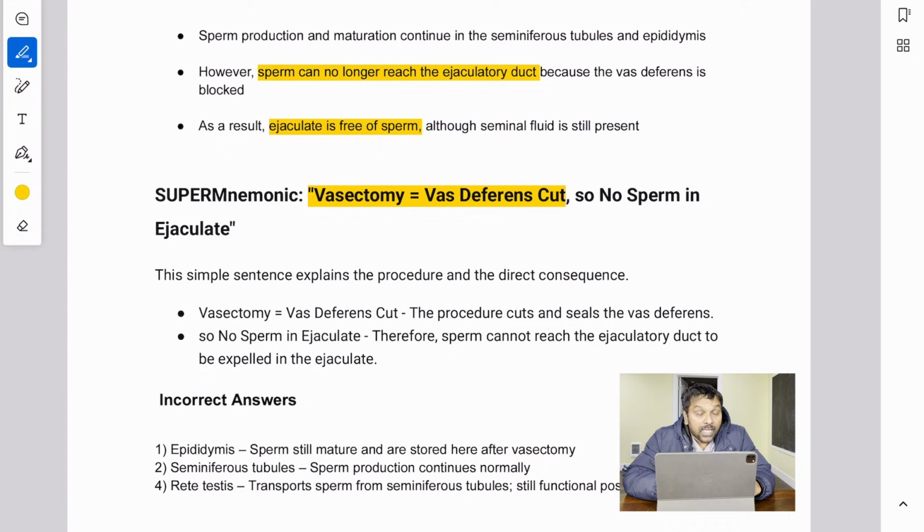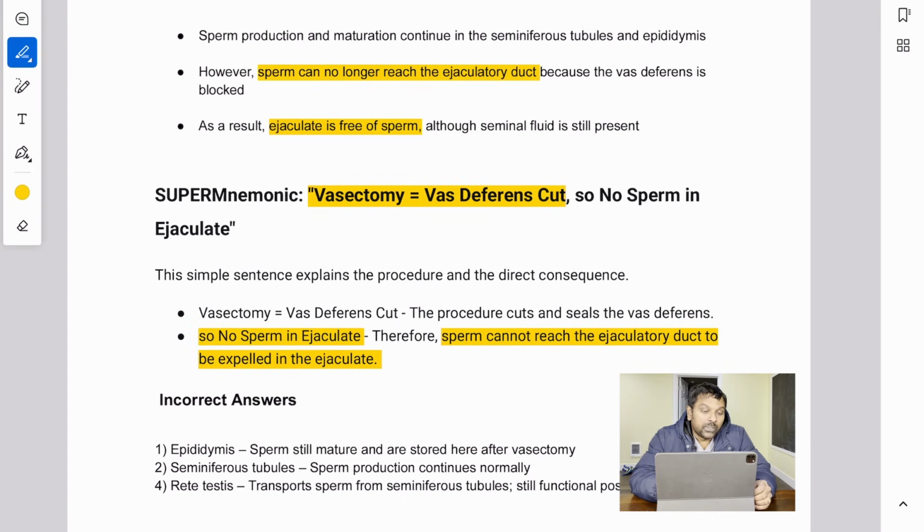That simple sentence explains the procedure and the direct consequence. The procedure cuts and seals the vas deferens, so no sperm in ejaculate. Therefore, sperm cannot reach the ejaculatory duct to be expelled in the ejaculate.